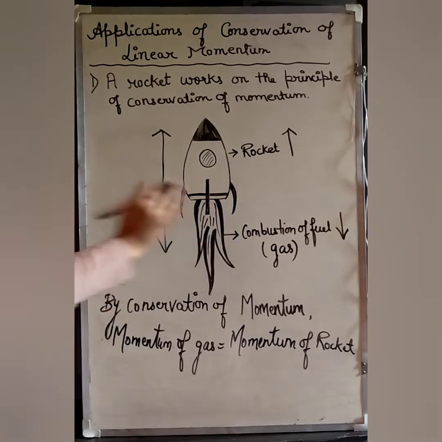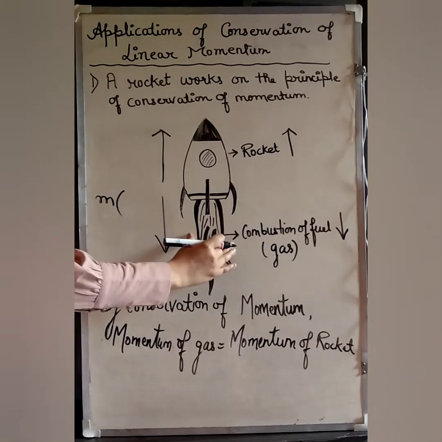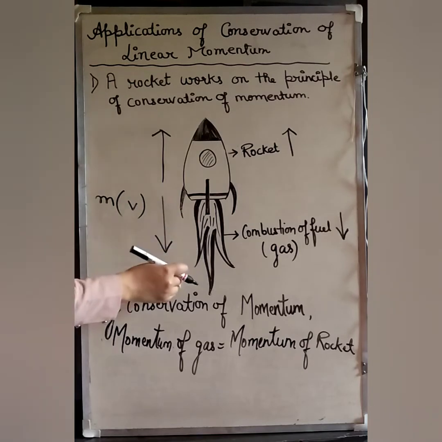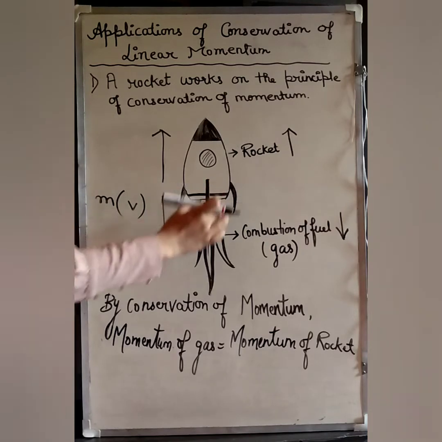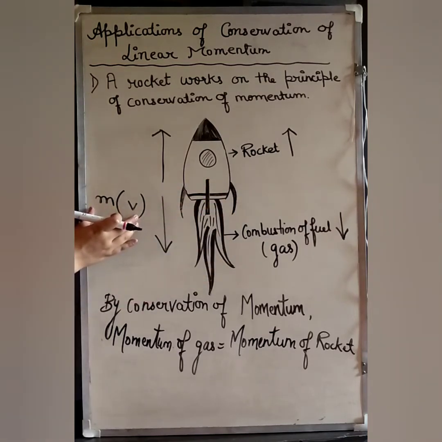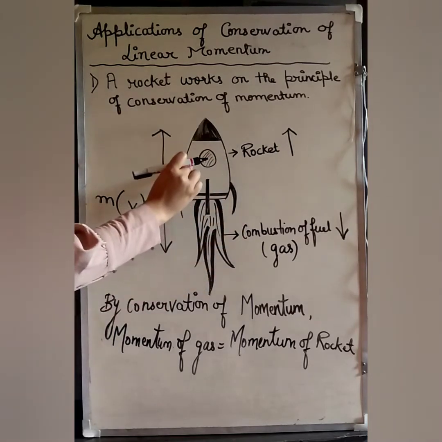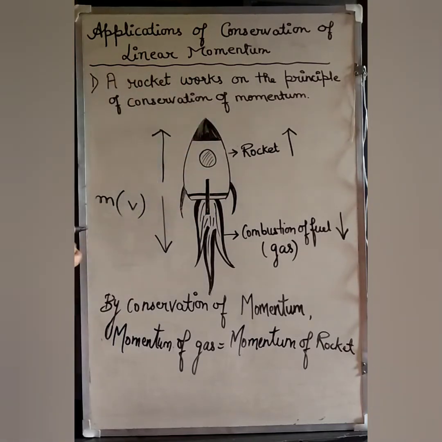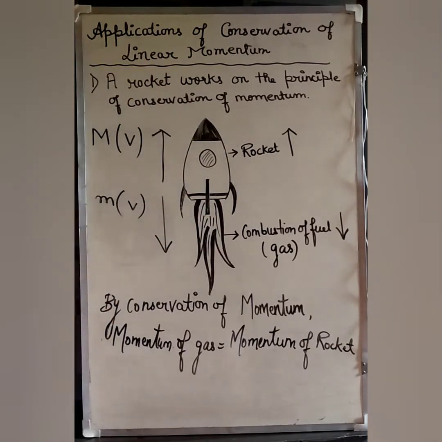Let's suppose small m is the mass of the gases, and these gases are moving in the downward direction with velocity v. They are allowed to escape with a very high velocity, so the total momentum of the gases will be very high. To balance this momentum of the gas, the rocket should also move with the same momentum but in the opposite direction. Let's suppose capital M is the mass of the rocket, and with velocity v it is moving in the upward direction.